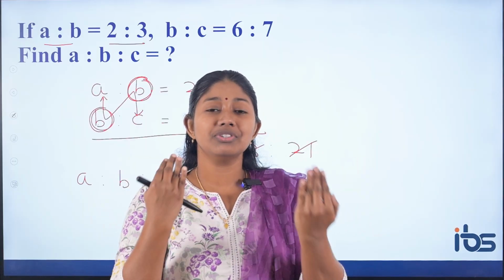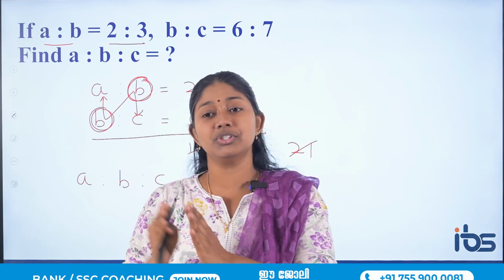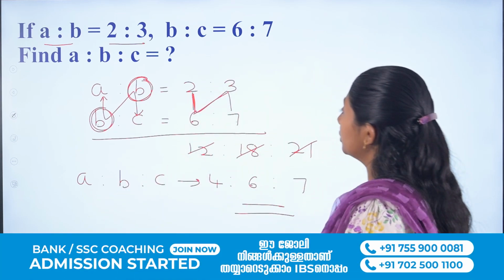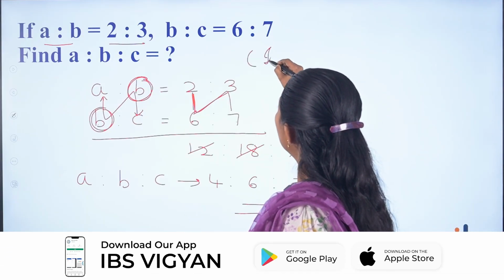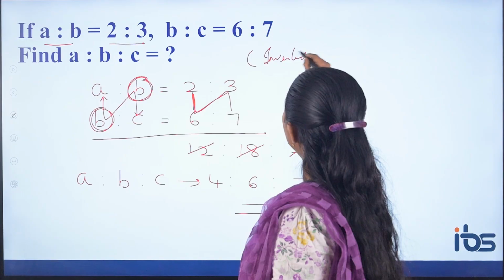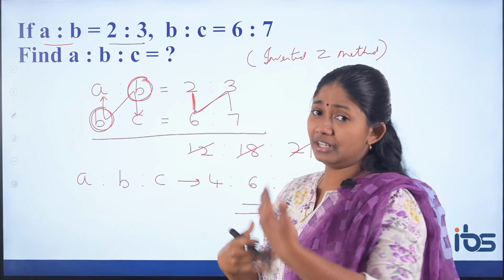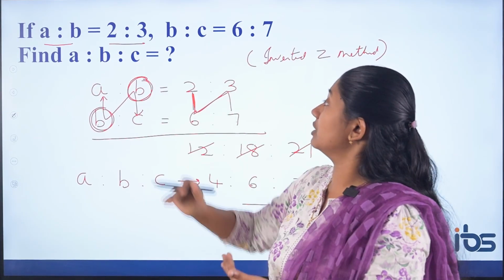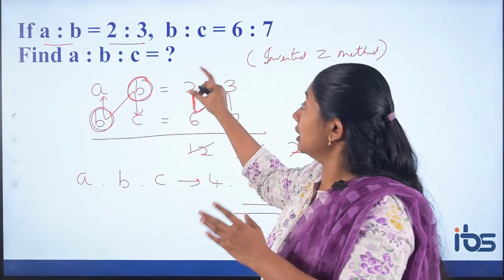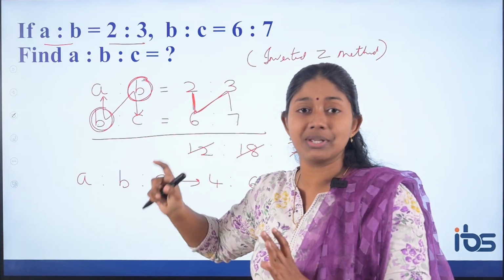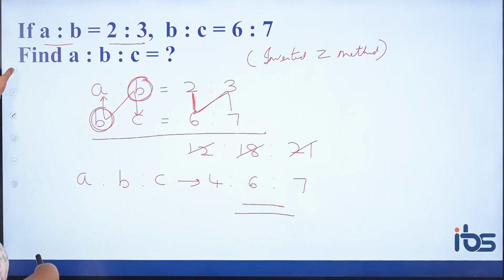There was a relation between A is to B and B is to C. From that, a common relation A is to B is to C has been obtained, that is 4 is to 6 is to 7. Here I have applied the inverted Z method. This is the name I have given. It can be done in alternate ways also, but this is the optimum method. Or else you can do A by B, B by C, and from that get A by C, or use the vacant space method also. That also gives the same result, but this is the easiest method.